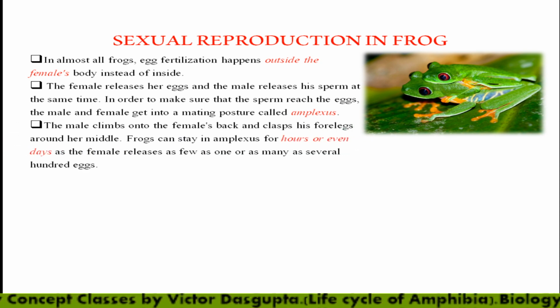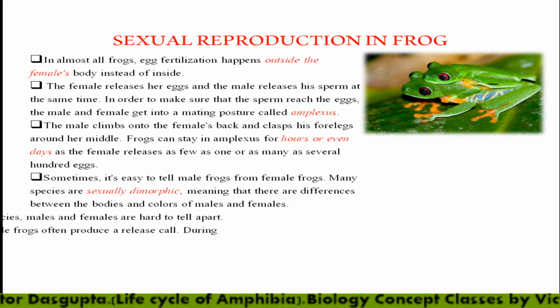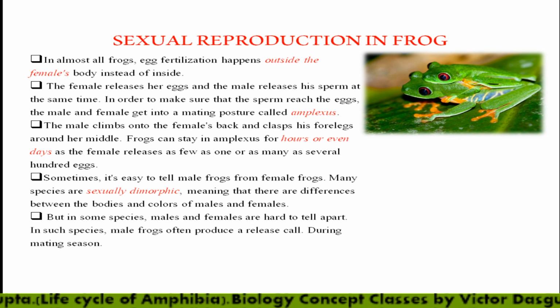This amplexus process can last for hours or even days, as the female releases the eggs, from a few to several hundred eggs at a time. So ultimately we can see sexual dimorphism is observed in frogs, meaning the male and female are different in characteristics. Sometimes it is observed that the male releases a sound, a call, to attract the females.